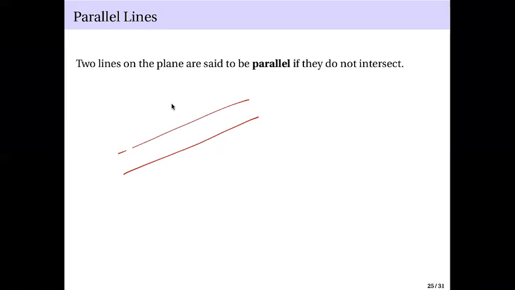And by the way, by this we mean we are on the Euclidean plane. Okay, the Euclidean plane.